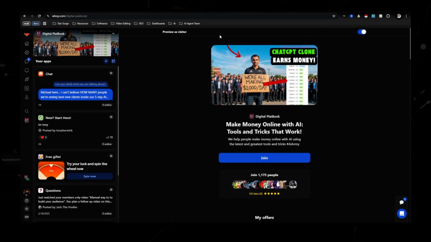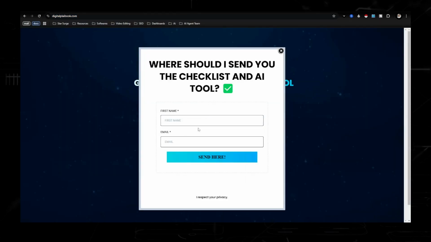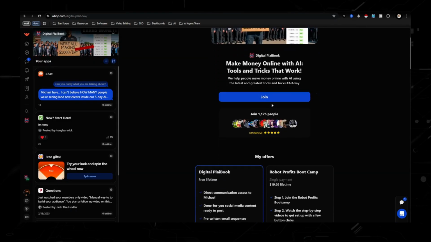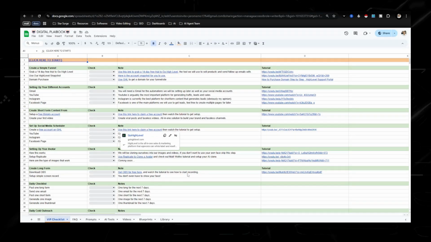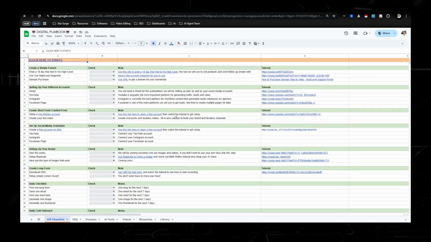So to get access to this, just go to digitalplaybook.com right here, put in your first name and email, and it will direct you to the community page right here where you'll just join. It's completely free, and that'll allow you to have access to not only the digital playbook, but questions, a chat area, and give you access to be able to DM me, because that is where I spend most of my time. Now, as you can see, this is literally a step-by-step checklist where I take you through how to set up and how to do everything. And what I'm going to be doing in this video is just briefly walking you through it.